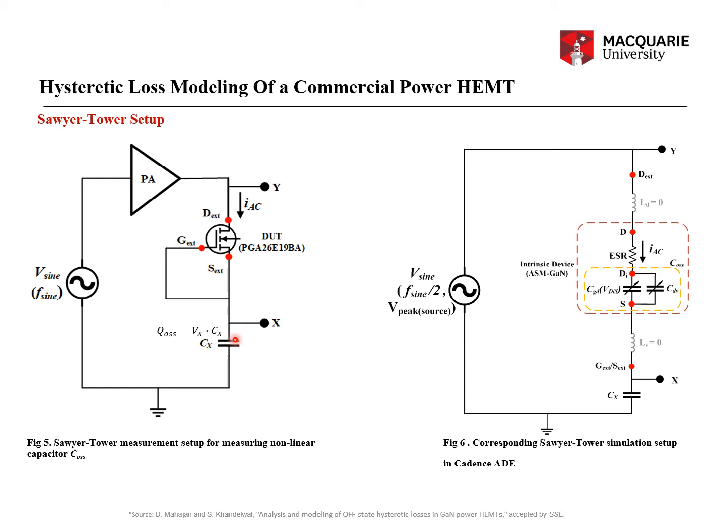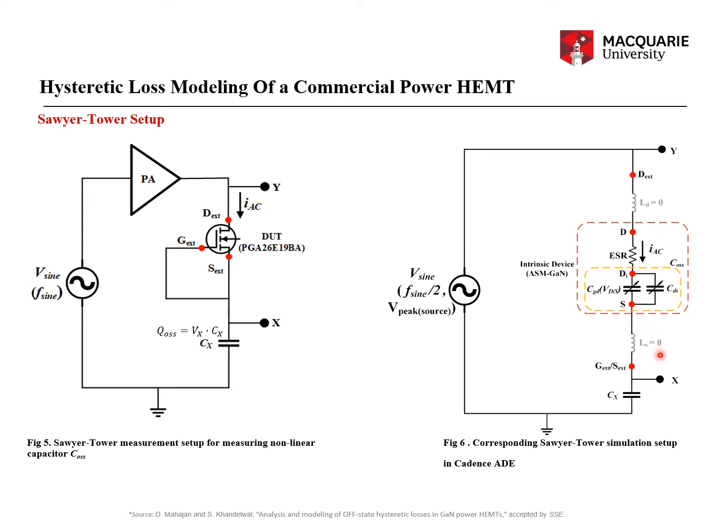All right. Now the right-hand side presents the same Sawyer-Tower setup in simulation. As you can see, the PA is gone, because in simulation, suppose the peak voltage is 610 volts across the device, which is shown here. And as you can see, LD, which is between DXT and D, is 0, and LS, which is between G/SEXT and SI, is 0.